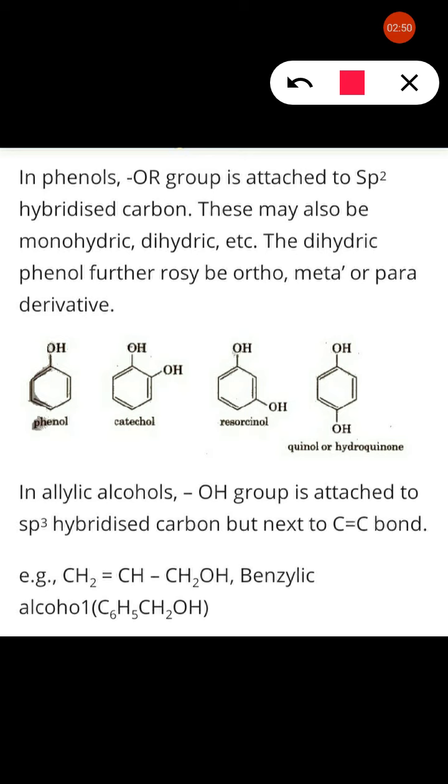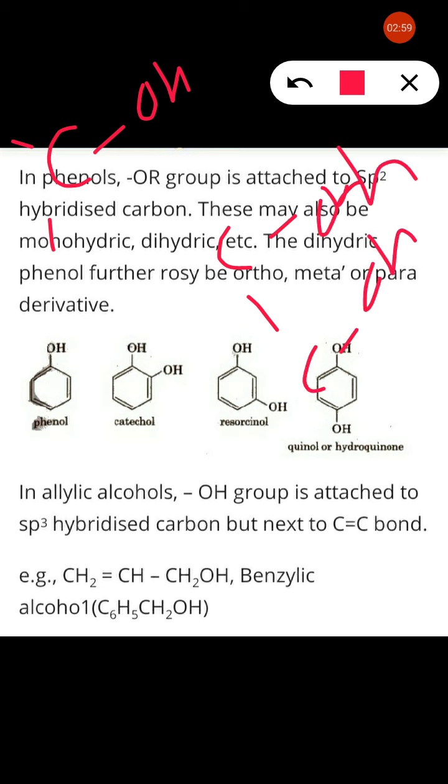Di means two OH groups in a compound. Poly means more than two OH groups attached to the carbon. Here it is very clear, mono means one OH group attached to the compound.